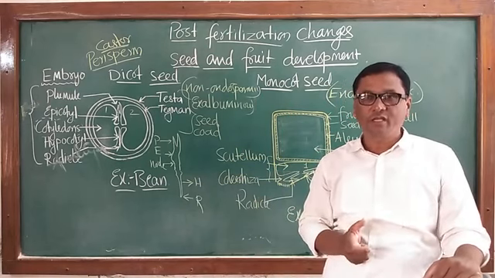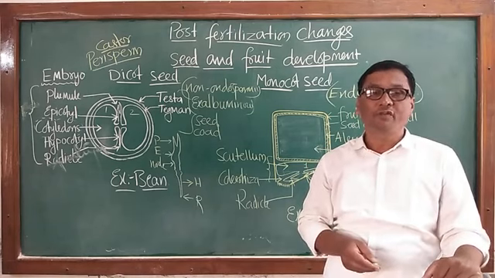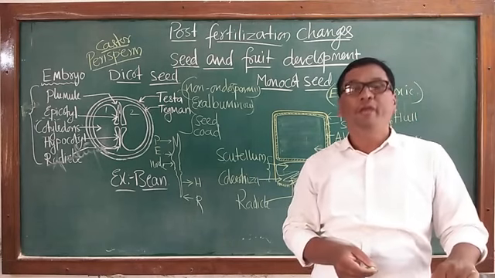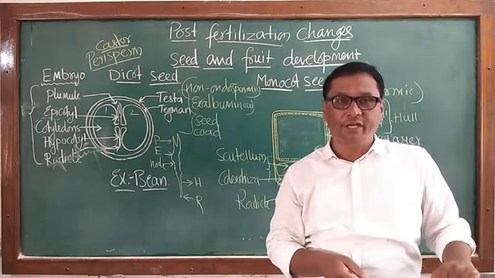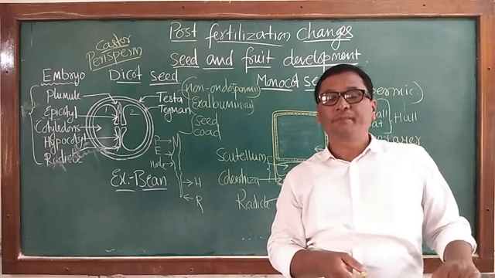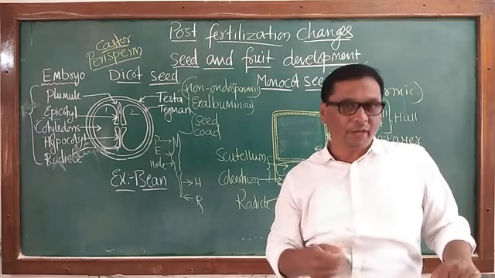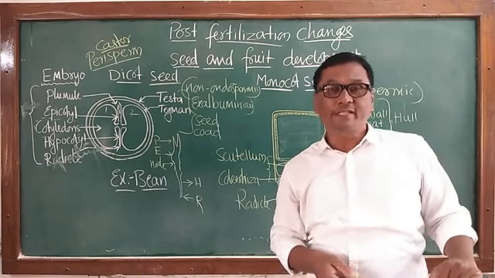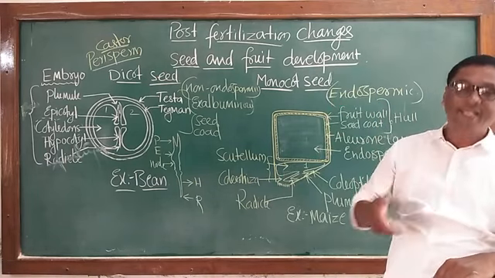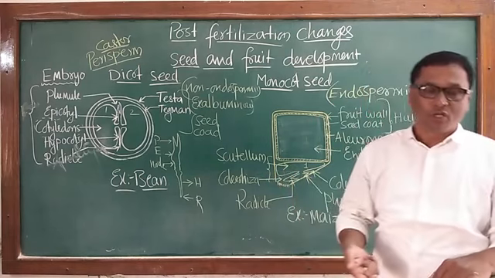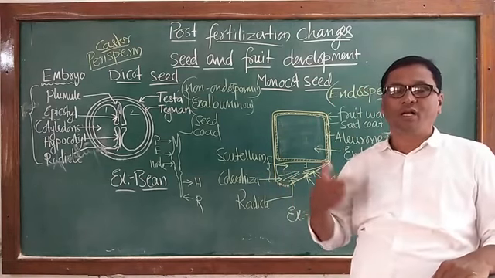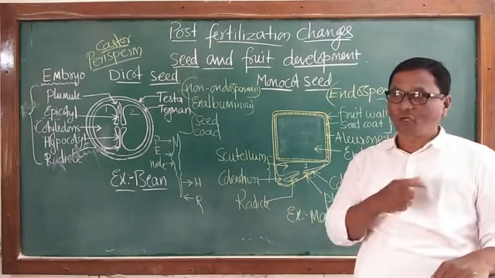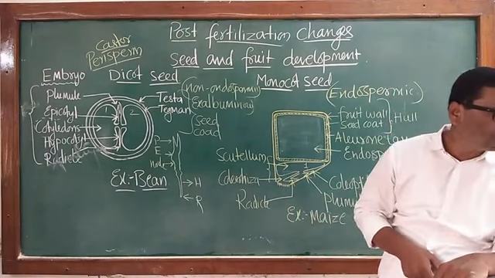What is dormancy? The inability of the seeds or the embryo in the seeds to germinate, to skip the resting period even in favorable conditions, is known as dormancy. The dormancy has been evolved mostly to skip the unfavorable conditions or unfavorable time in the course of evolution.